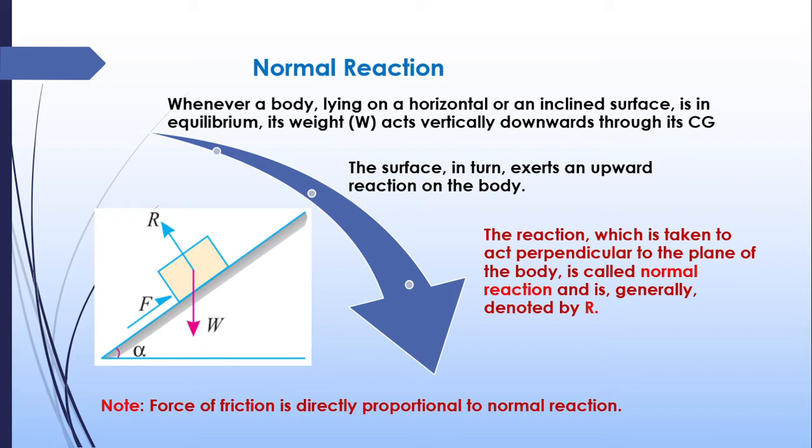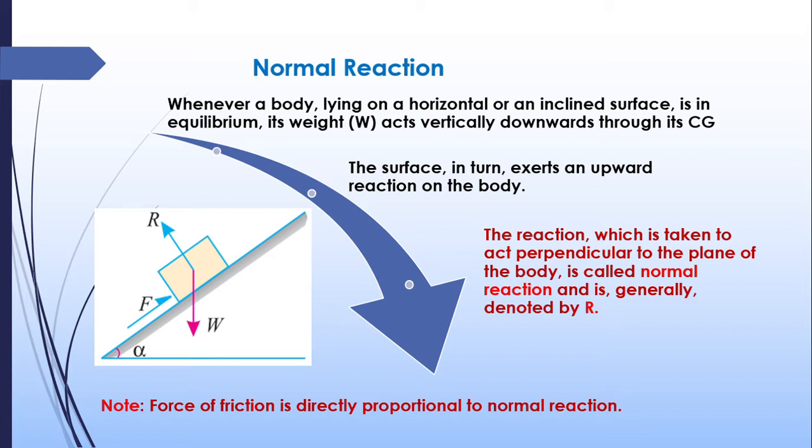Another important term to be noted is normal reaction. Here we can see an inclined plane at an angle of inclination alpha. A body is placed over this inclined plane. The body is not moving. We all know the weight of the body will act downwards through the center of gravity of that particular body. And here there is frictional force, so that only the body is not moving. The presence of frictional force keeps the body from moving downwards.